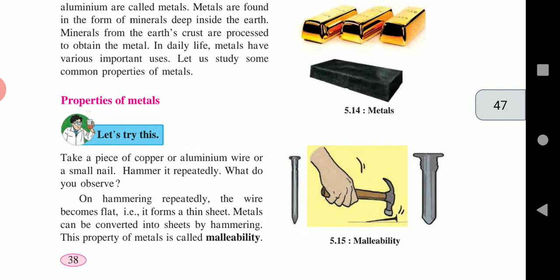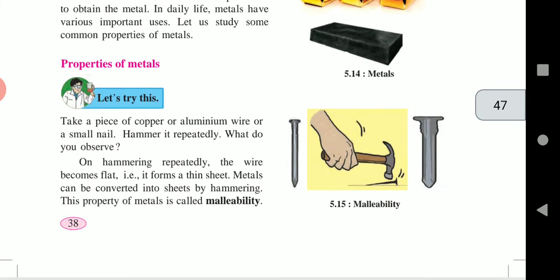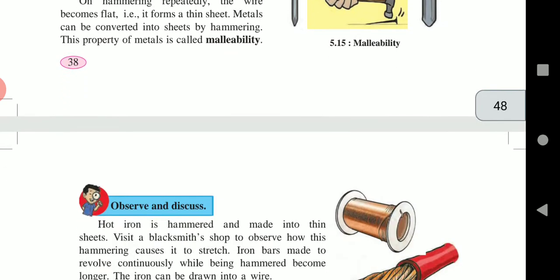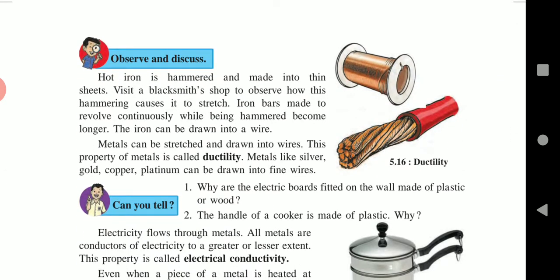Metals are used for different purposes. For example, copper, gold, iron, aluminium. Now, let us see the properties of metals. First property is malleability. The property of metal to be converted into sheets is called malleability. Second property is which one? Ductility. The property of metals by which they can be stretched and drawn into wires is called ductility.